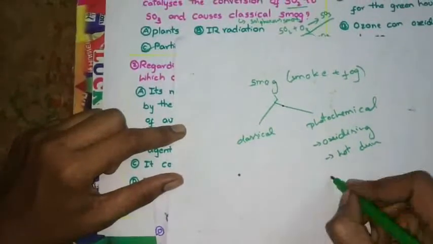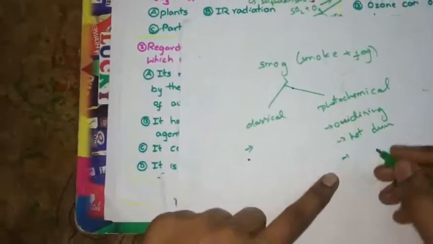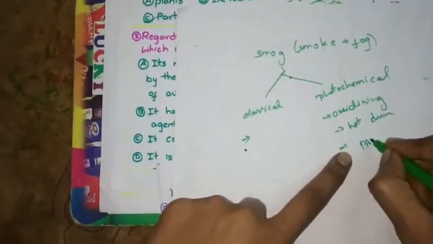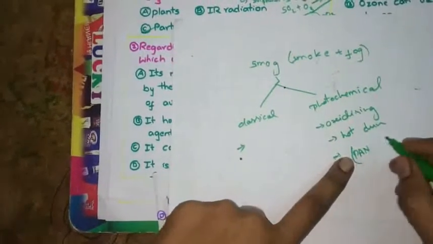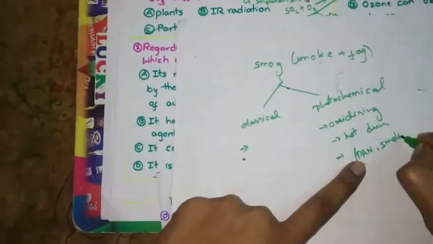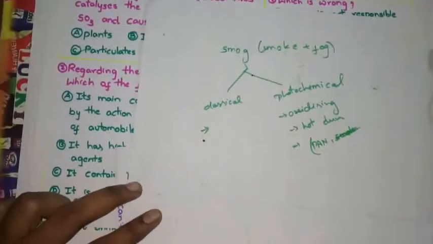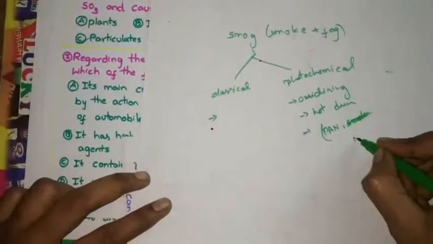It consists of peroxyacetyl nitrate, and mainly nitrogen oxides.